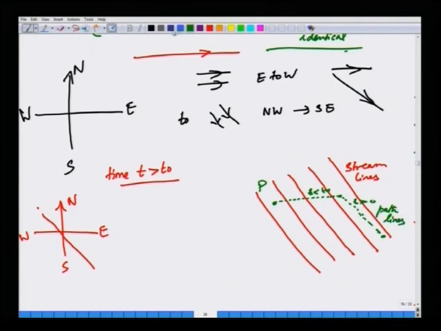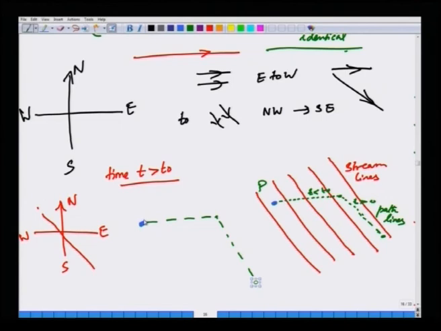Now, what about streak lines, which I am going to plot in blue? You are continuously injecting material or dye or smoke at this point. The dye that was introduced at time t equal to 0 would have a trajectory that is identical to the path line. I am going to draw the notion of streak lines here, because it can be confusing. So, you are introducing continuously, and for reference I am going to plot the path line. The path lines are clear. At time t equal to 0, injecting something, it will travel up to t 0 here, and then from t 0 to t it will go in the northwest to southeast direction.